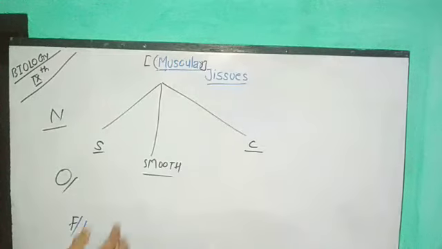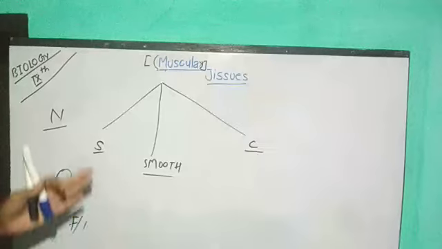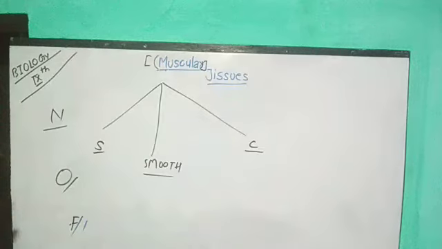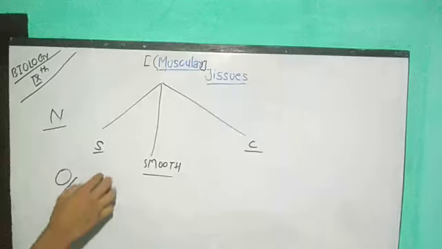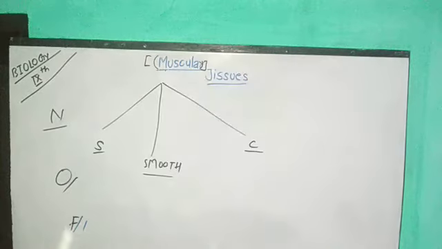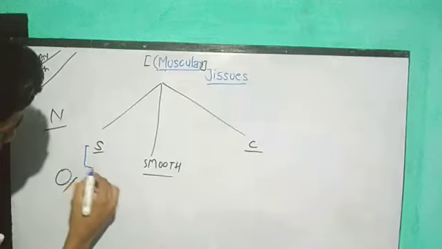Before learning these, you need to know that several more names are also given for these 3 specific tissues. So we are going to see which specific names are given for each of these tissues and why they are termed so. First we are going to see striated muscular tissue. What do you mean by striated muscular tissue? Let's understand its meaning.